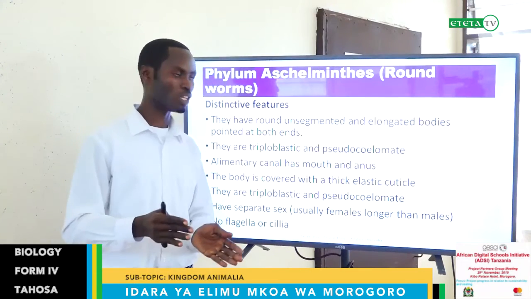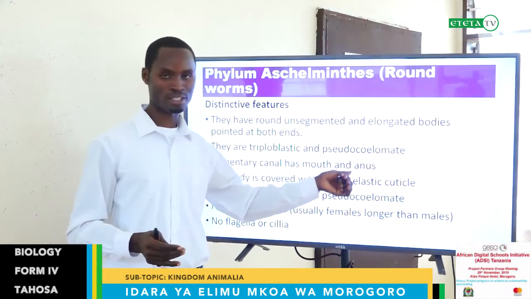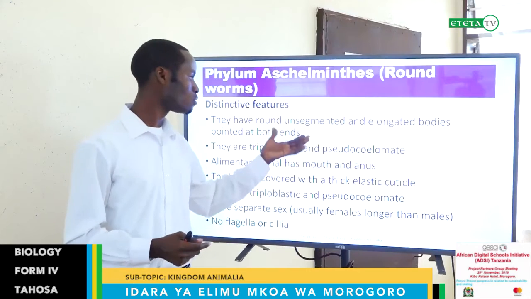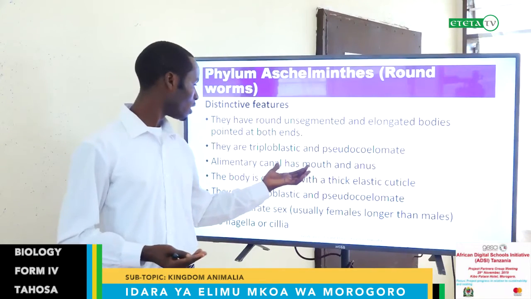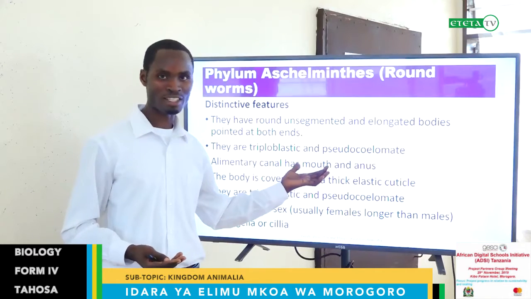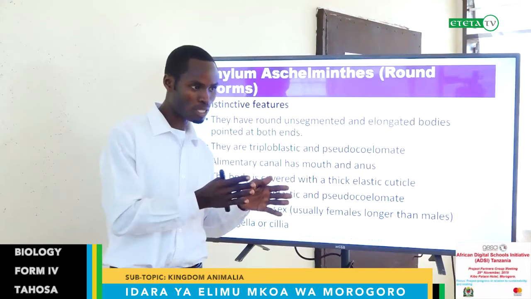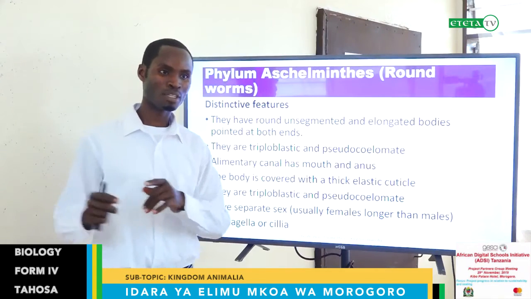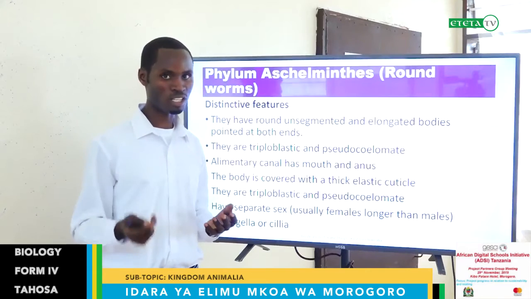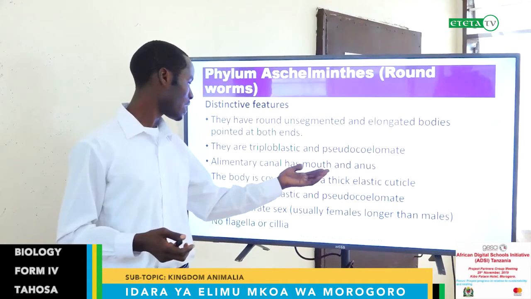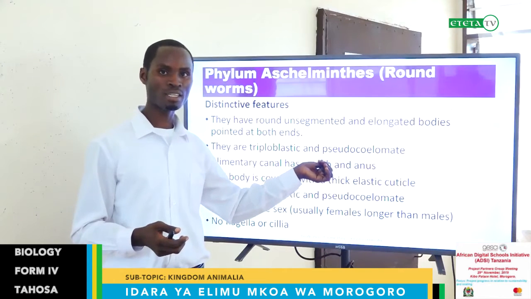They are intermediate. The alimentary canal has a mouth and anus. In other words, you can say this group has a fully developed or complete gut. As we said, when moving from the Platyhelminthes to the other phyla, the advancement or complexity of the organisms increases. This one has a complete gut. The body is covered with a thick elastic cuticle.